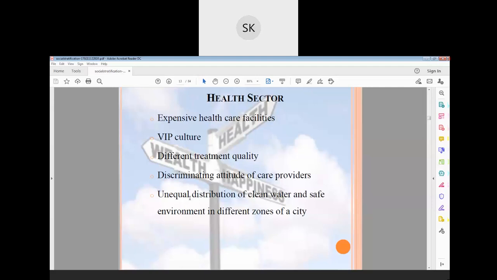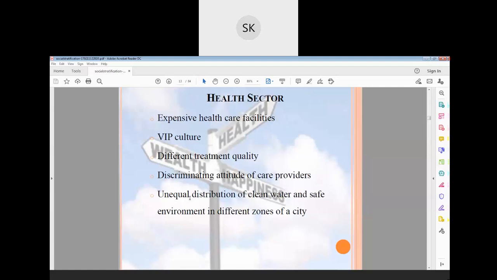Why the difference? I also came for a heart treatment, you also came for a heart treatment. What is going on like this? He will be getting the best treatment and we will be getting a lower treatment. That is a VIP culture, it's still there. Any time a VIP comes, suddenly that hospital starts working. Then there is different treatment quality.